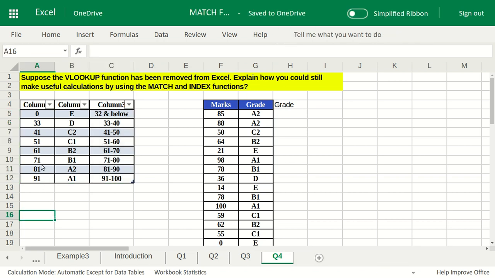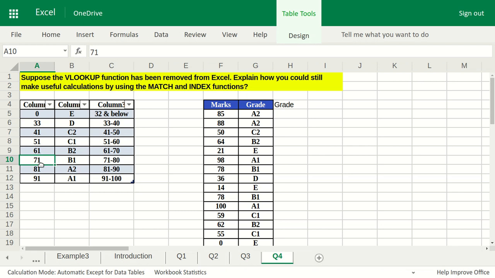So we just saw how TRUE works, and on the basis of that you see that we have just taken the 91. Why? Because if there is any value above 91, it's still going to print A1, because the way TRUE works, it just looks up a value just below. So if 95 is there, it's going to look up just below 95, which is 91.